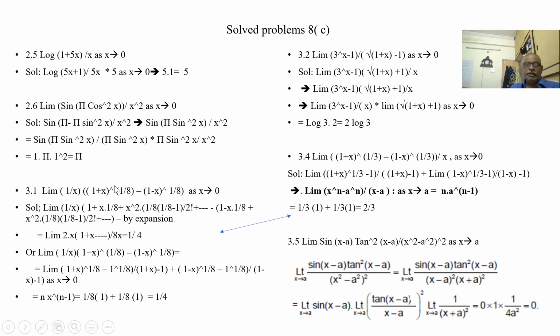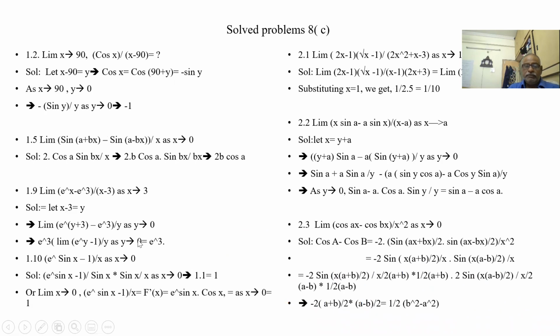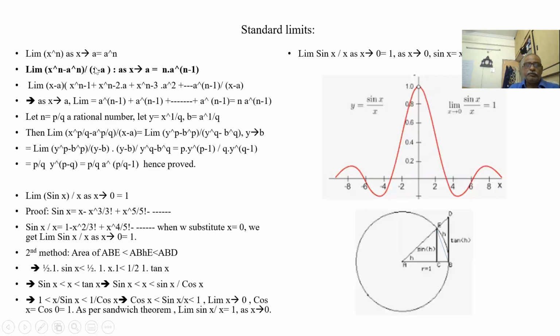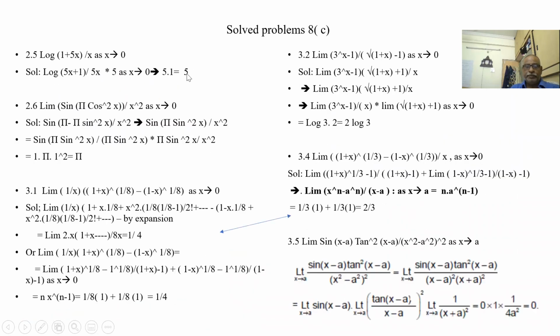Both are limits. N into 1 by 8 plus 1 by 8, that is 1 by 4. So this is basically the fundamental rule. So limit conversion we have to add into this rule. But otherwise we can expand, and if you know binomial expansion, we can use binomial expansion.